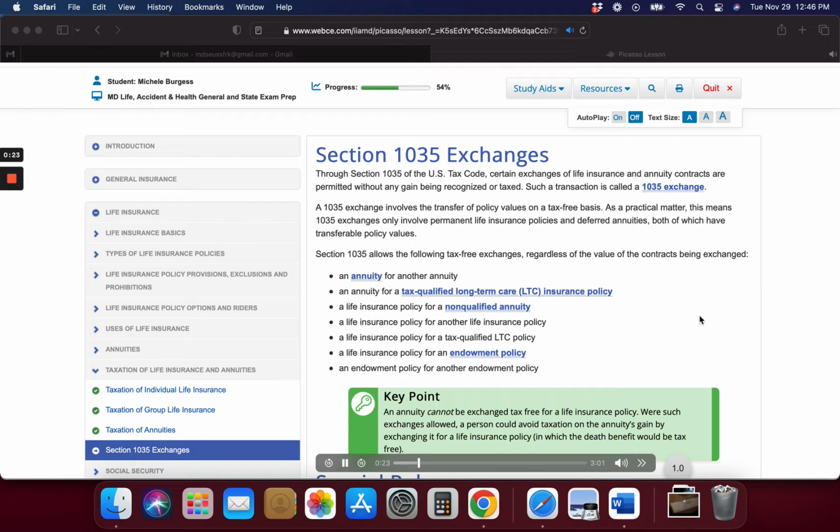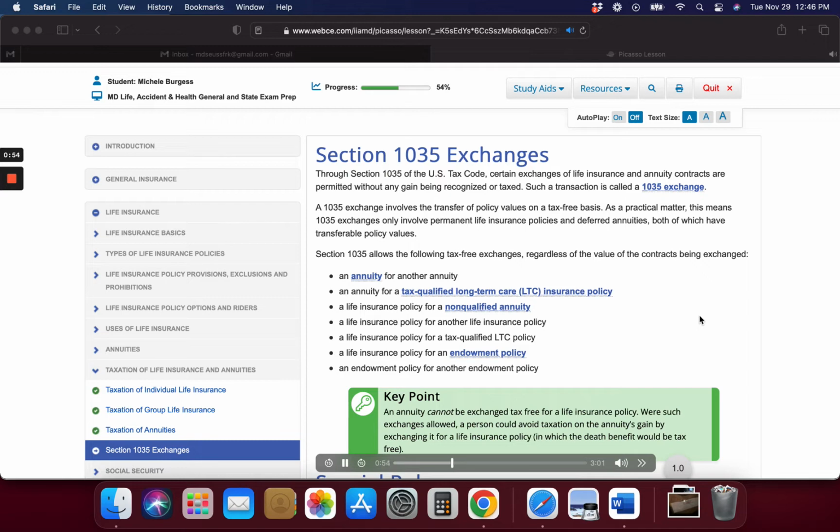As a practical matter, this means 1035 exchanges only involve permanent life insurance policies and deferred annuities, both of which have transferable policy values. Section 1035 allows the following tax-free exchanges, regardless of the value of the contracts being exchanged. An annuity for another annuity. An annuity for a tax-qualified long-term care, LTC, insurance policy. A life insurance policy for a non-qualified annuity.